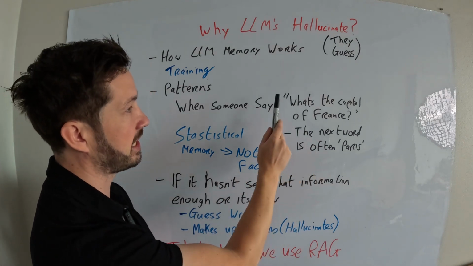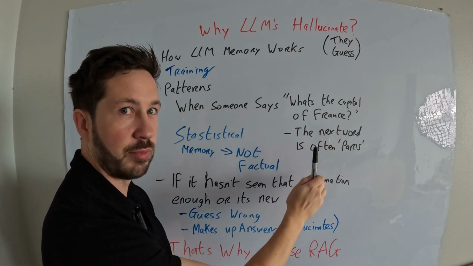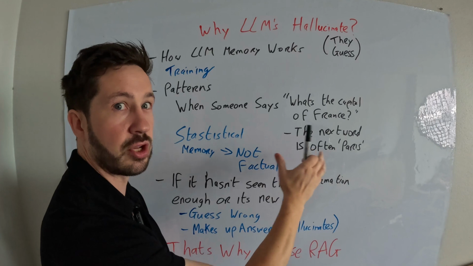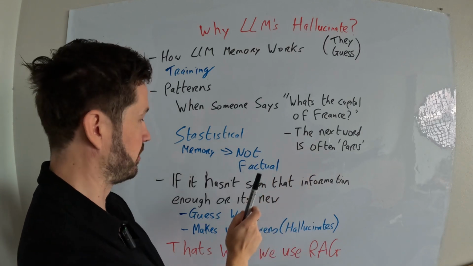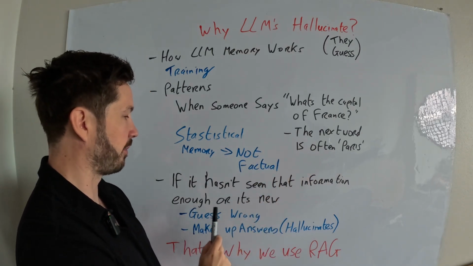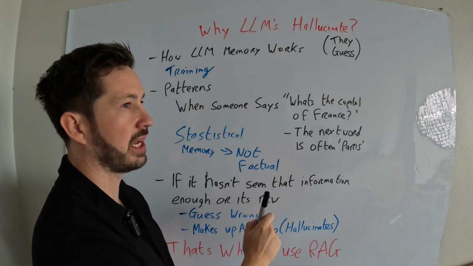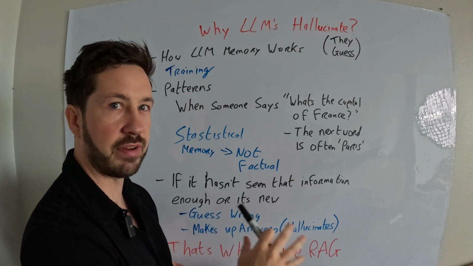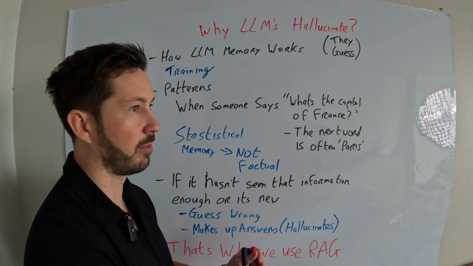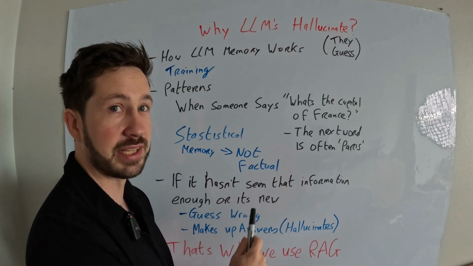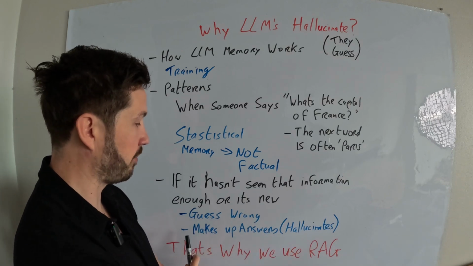Because it's seen this, statistically this word comes after this type of prompt. It doesn't even have to be this exact prompt, but this type of prompt so many times that it says, well, this is likely the answer, so I'm going to give the answer. But as I said, it's not always as simple a prompt as this, and that's why it hallucinates. If it hasn't seen this information enough, or it's new, it oftentimes guesses wrong. If it's asked a question that is pretty rare, or there's not a lot of information it's been trained on, it needs to have seen that information almost millions of times to decrease the chance of hallucination.